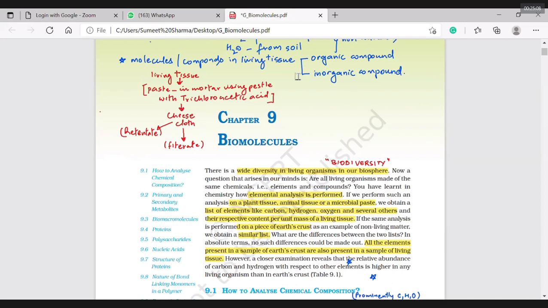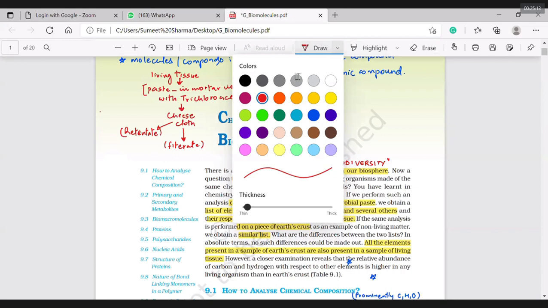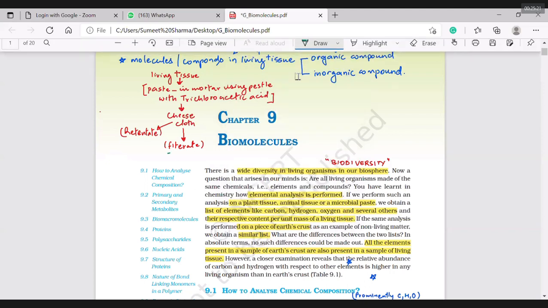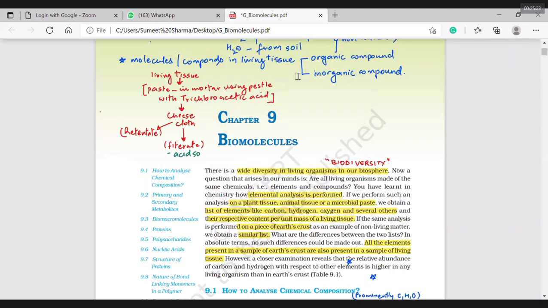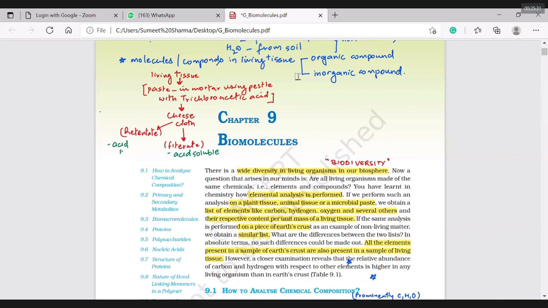Okay, the filtrate they are saying more technically as what? Repeat with me, right? Okay, what does it mean? Filtrate means something acid soluble, and retentate is something which is acid insoluble. Okay, that type of thing they are stating here. This is a method by which they have done all the process.